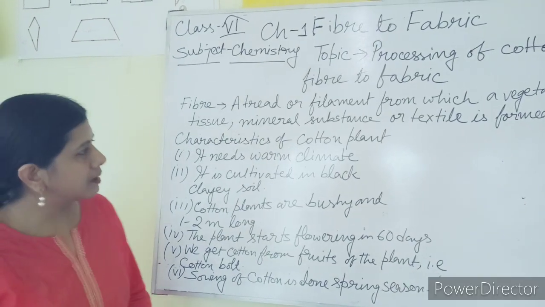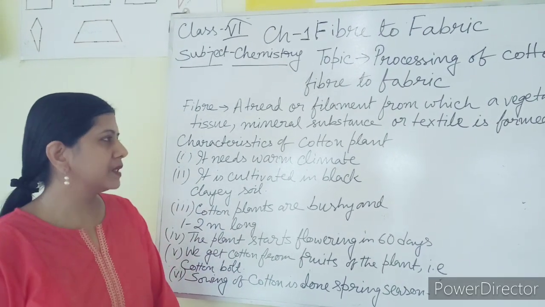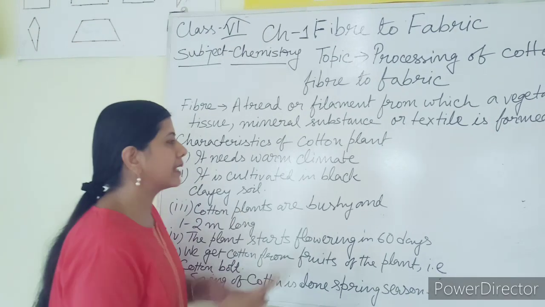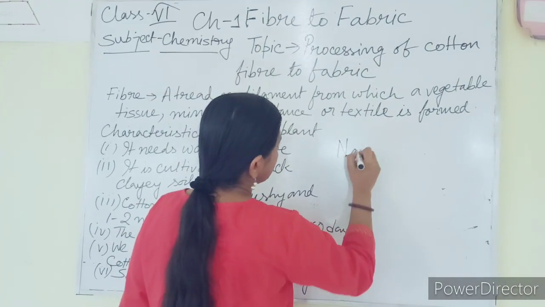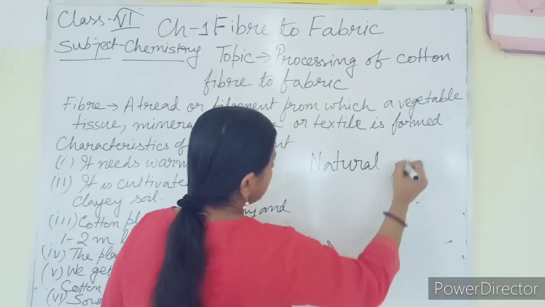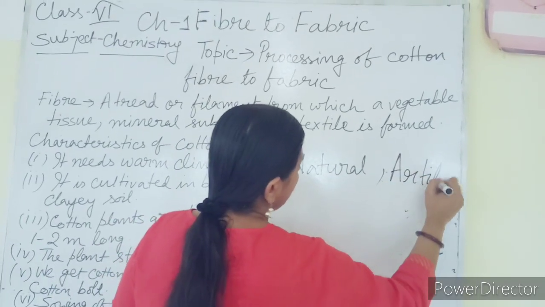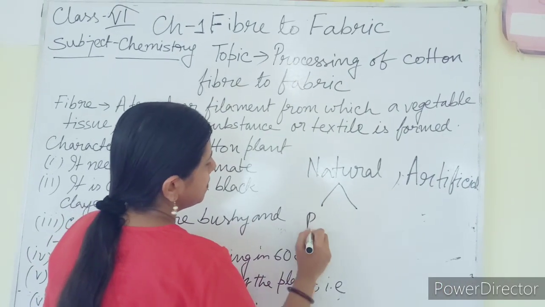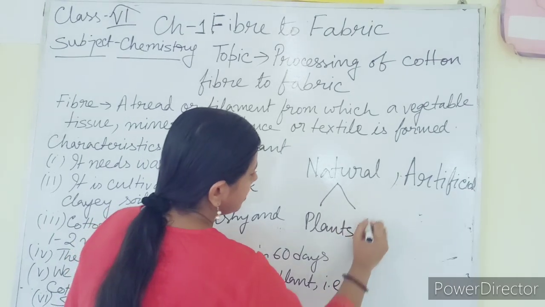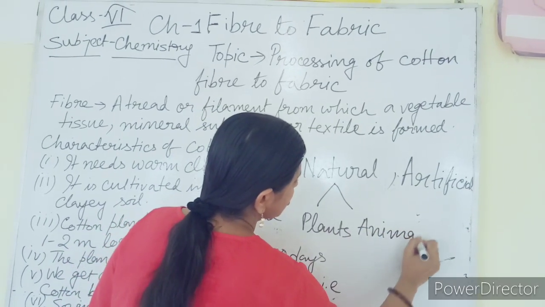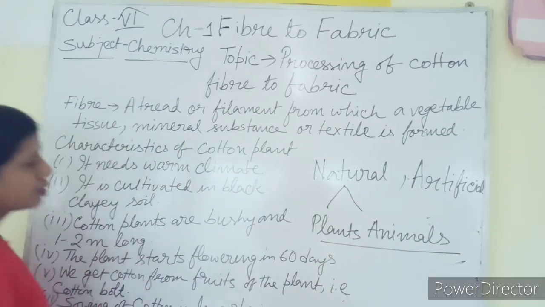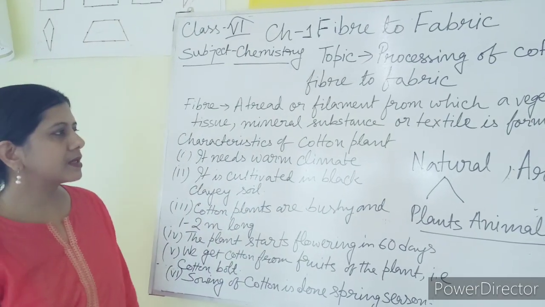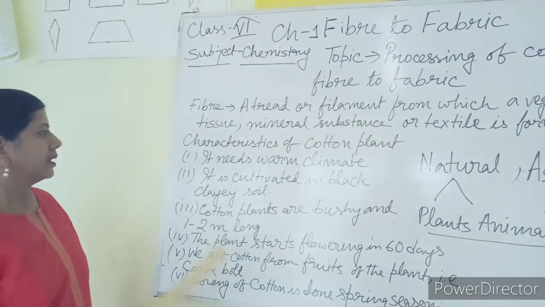Now you have already learned that there are two sources of fiber, natural and artificial. Fiber can be obtained from a natural source or an artificial source. Among natural, plants and animals are the sources from where you are supposed to get the fibers. Today my topic is cotton. So cotton is a plant fiber and I will discuss that in detail.